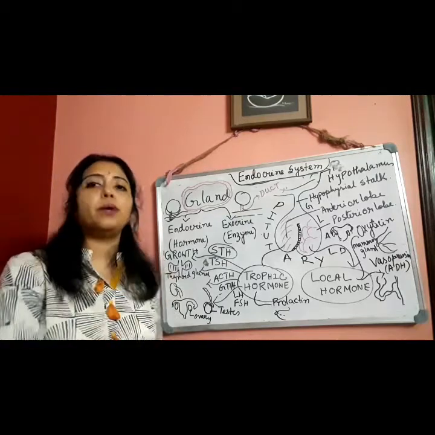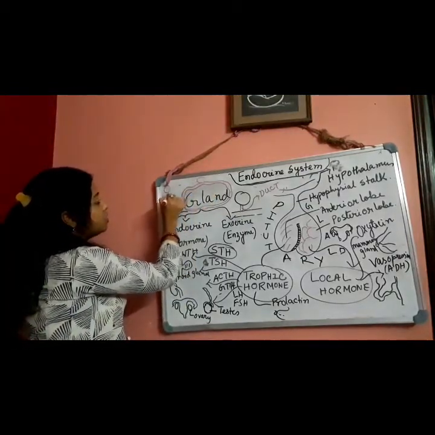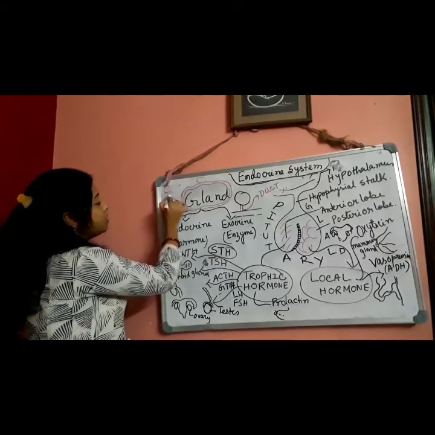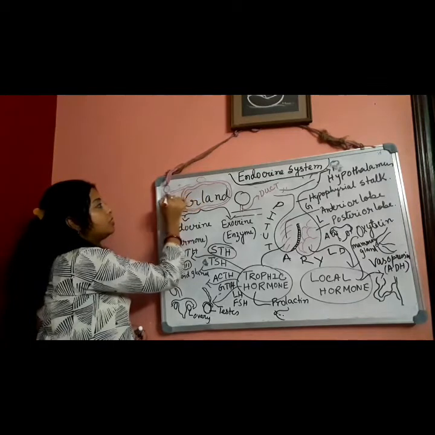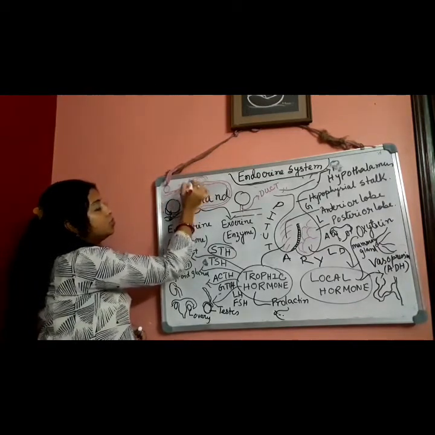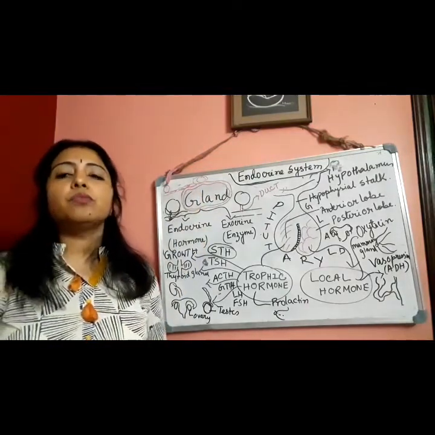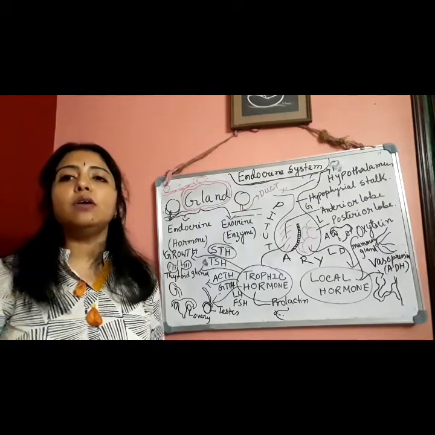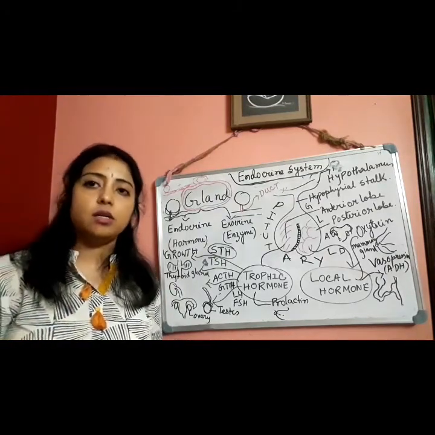Through blood, it will pass to the target organ. No duct it has. It will be directly secreting into the blood vessels, and ultimately these hormones will pass to their target organ for doing the activity. This is the main function of endocrine glands.